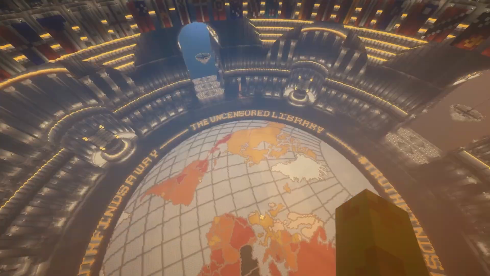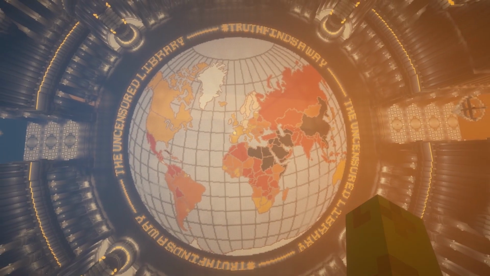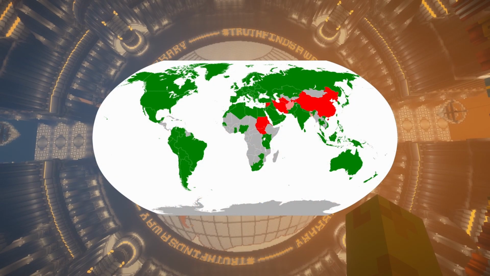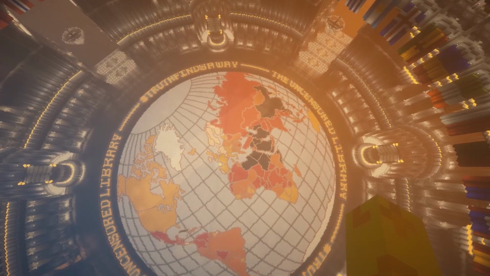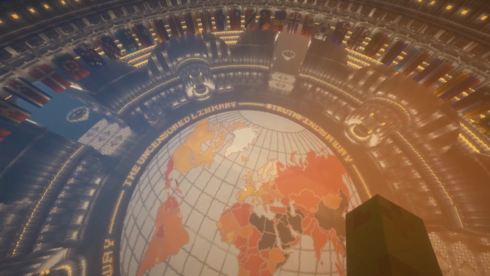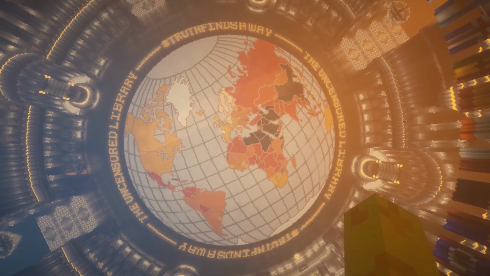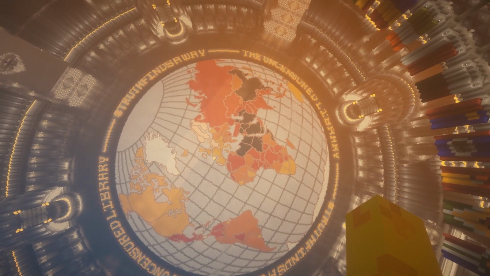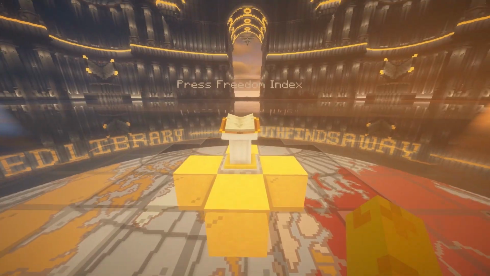It's insane. One thing I really want to point out is this globe. I believe they have a chart of this online. It is a map of different countries and how much press freedom they have. The white right here, I believe that's Greenland, has the most press freedom, and then the black is where it's really bad.